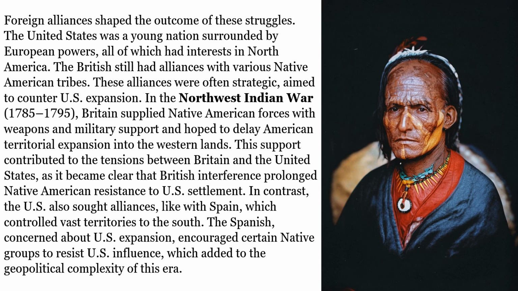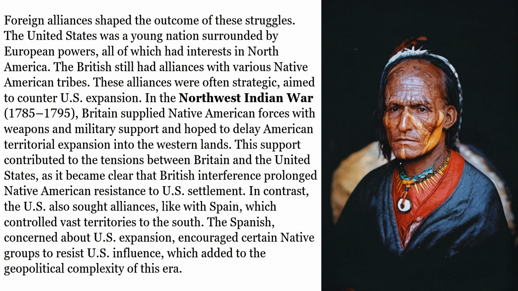Foreign alliances shaped the outcome of these struggles. The United States was a young nation surrounded by European powers, all of which had interests in North America. The British still had alliances with various Native American tribes. These alliances were often strategic, aimed to counter U.S. expansion. In the Northwest Indian War, 1785 to 1795, Britain supplied Native American forces with weapons and military support and hoped to delay American territorial expansion into the Western lands. This support contributed to the tensions between Britain and the United States, as it became clear that British interference prolonged Native American resistance to U.S. settlement.